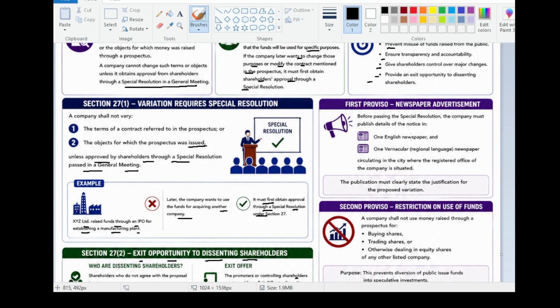First proviso: newspaper advertisement. Before passing the special resolution, the company must publish details of the notice, one in an English newspaper and one in a vernacular regional language newspaper circulating in the city where the registered office of the company is situated. The publications must clearly state the justifications for the purpose of variation.